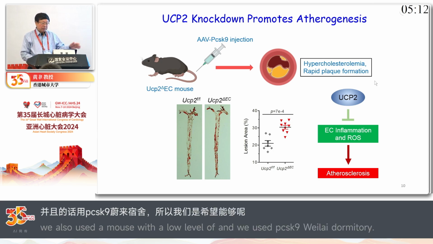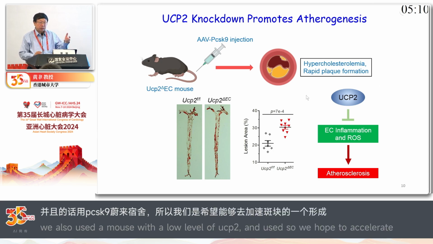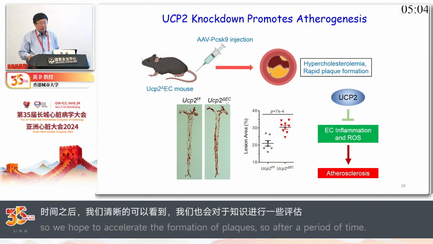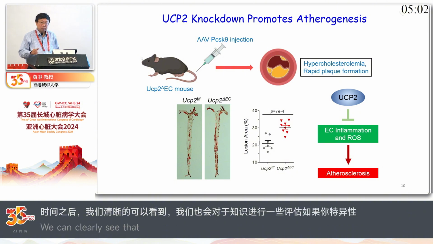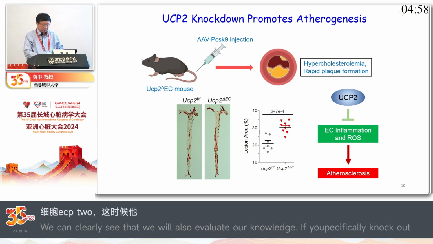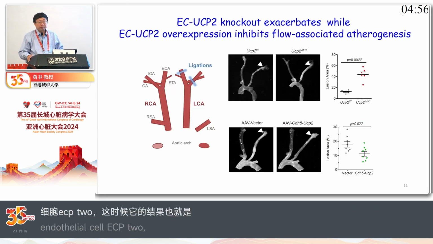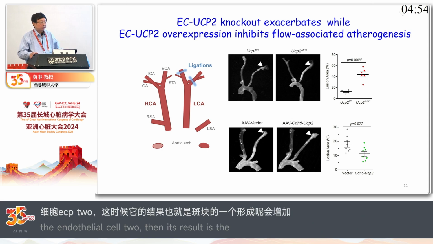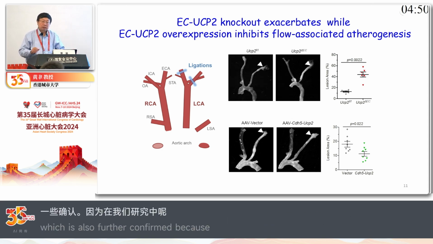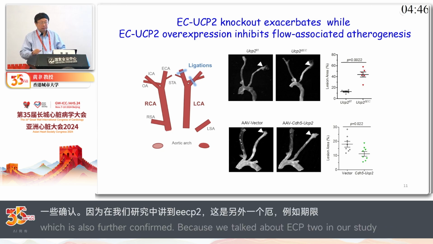After some time, we measure the lipids and so on, and you can see very clearly that endothelial UCP2 knockdown actually results in increased plaque formation. This can be confirmed because, as I mentioned, UCP2 in our study is another new mechanosensitive driver or mediator of vascular function.